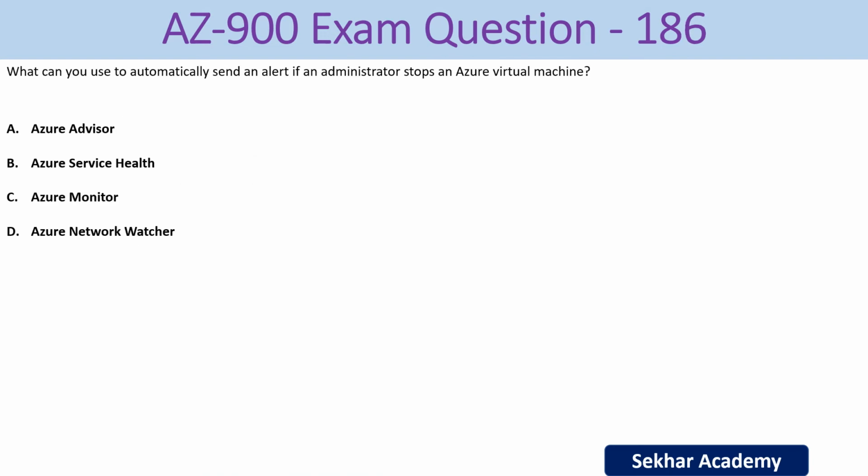AZ-900 exam question number 186. What can you use to automatically send an alert if an administrator stops an Azure virtual machine? The options we have: A. Azure Advisor, B. Azure Service Health, C. Azure Monitor, and D. Azure Network Watcher. The right answer is Azure Monitor. With Azure Monitor, we can send an alert if the virtual machine stops. So you can send an alert using Azure Monitor.